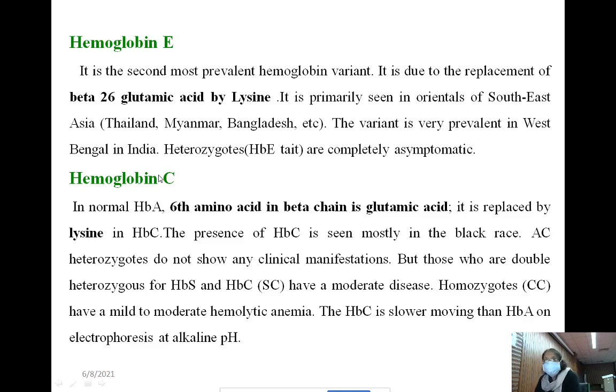Hemoglobin C now. In normal hemoglobin A, the sixth amino acid in the beta chain is glutamic acid. It is replaced by lysine in hemoglobin C. Hemoglobin C is seen mostly in the black race. If it is heterozygous, that is AC.